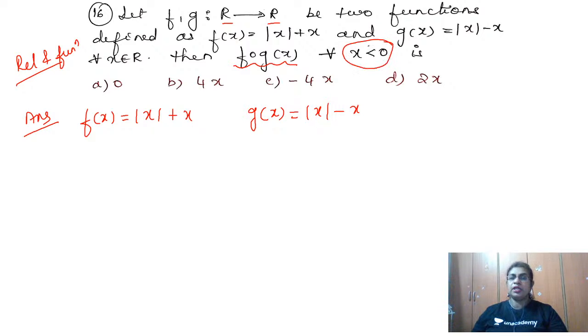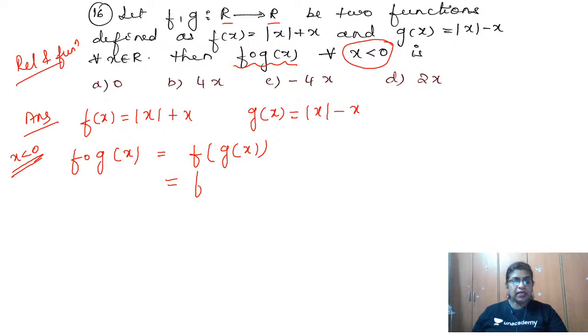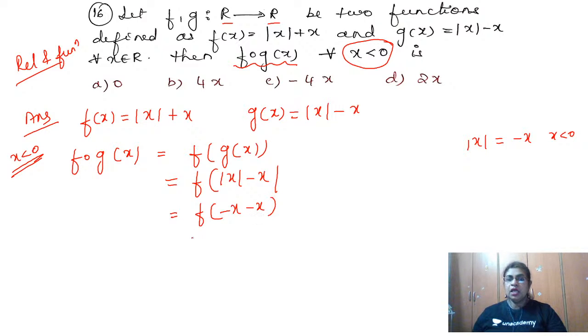This is very important, for all x less than 0. So what is f composite g of x, for x less than 0 only? The definition is f of g of x. So it is nothing but f of, what is g of x telling us? Mod x minus x. Now, what is modulus of x for x less than 0? It is minus x for x less than 0. We are interested only in modulus of x for x less than 0. So this will become f of minus x minus x. How much is that? F of minus 2x, correct? F of minus 2x.